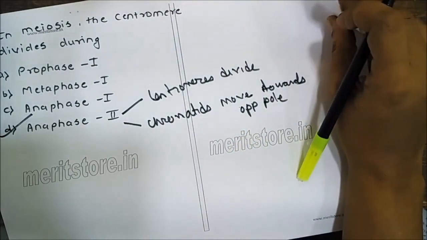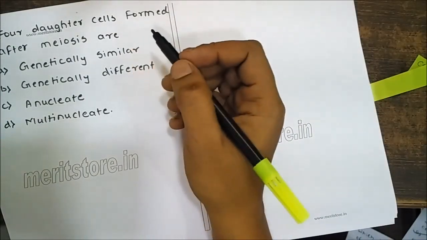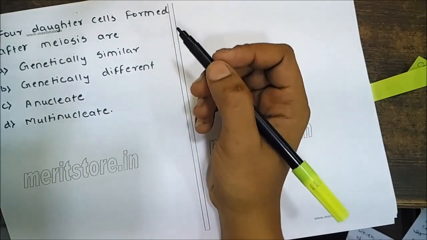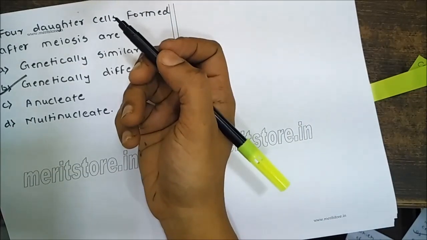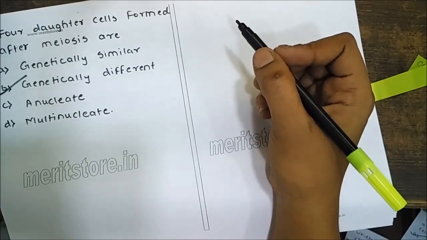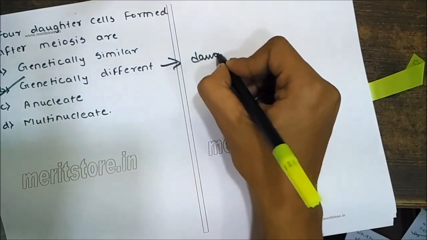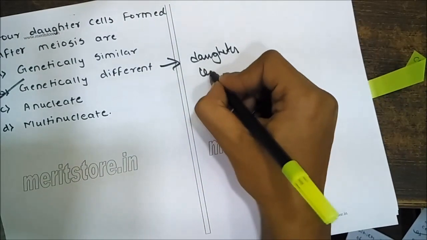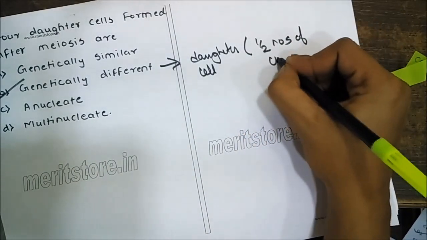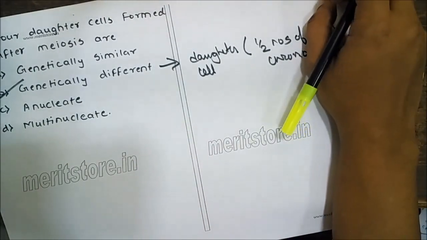Next, the four daughter cells formed after meiosis are genetically different, right? Because each daughter cell will have half the number of chromosomes with respect to the parent cell. So daughter cells have half the number of chromosomes compared to the parent, and therefore they are genetically different.